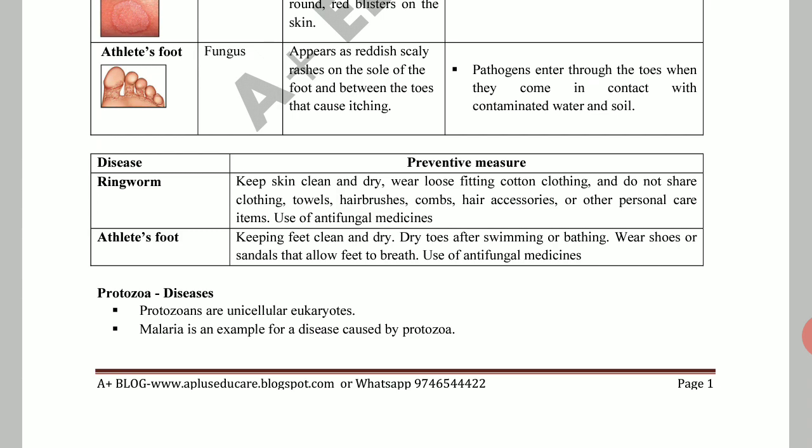Then let us come to the next disease to discuss, protozoan disease. Protozoa is also a microorganism, a unicellular eukaryote. There are prokaryotes and eukaryotes. Eukaryotes means organisms having a definite nucleus and cell organelles, and a cell membrane. Virus, bacteria, etc. are prokaryotes.